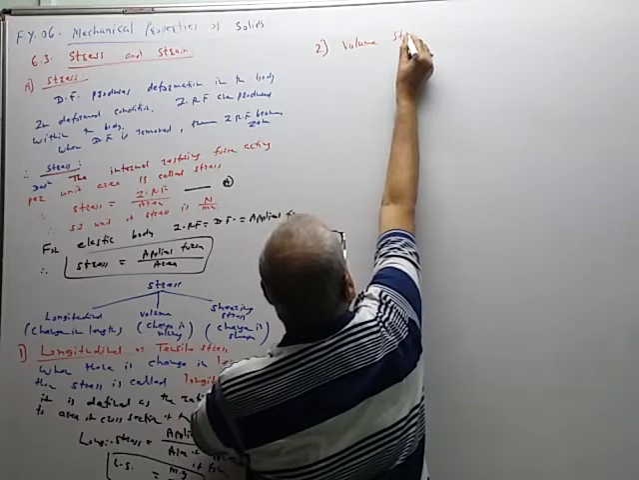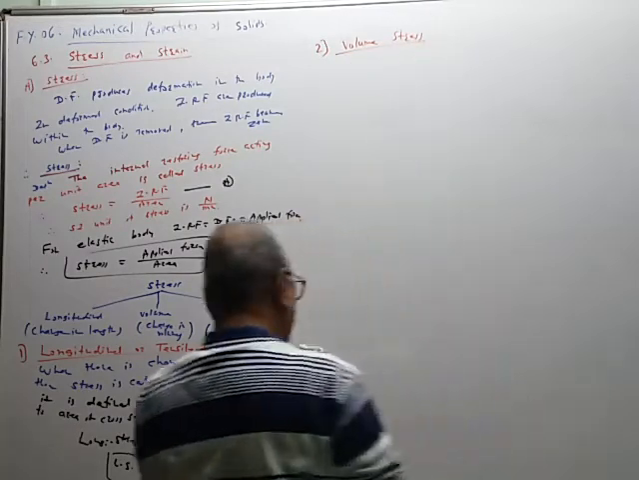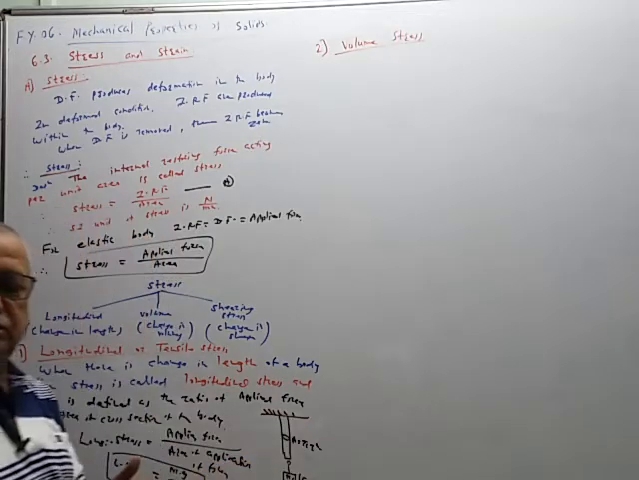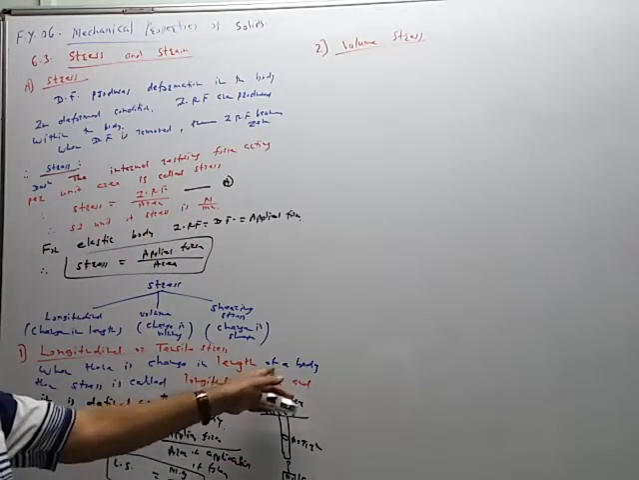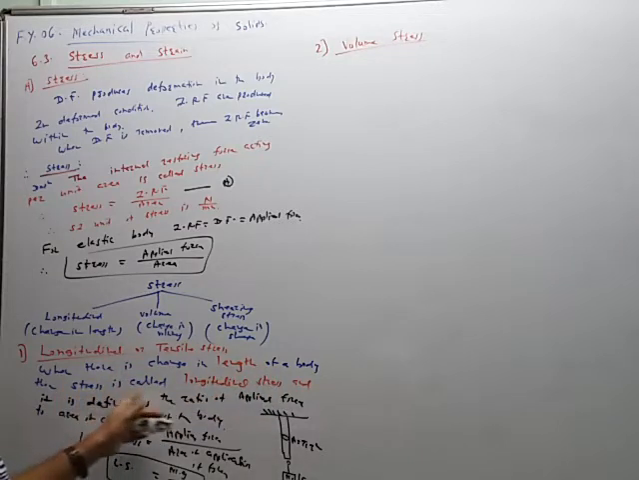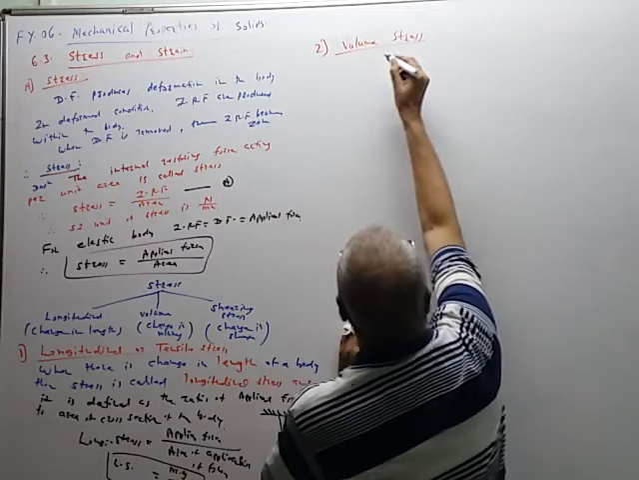Volume stress. Same definition. When there is a change in volume of a body, then the stress is called a volume stress, and it is defined as the ratio of applied force to the area of application of force. So, same definition.